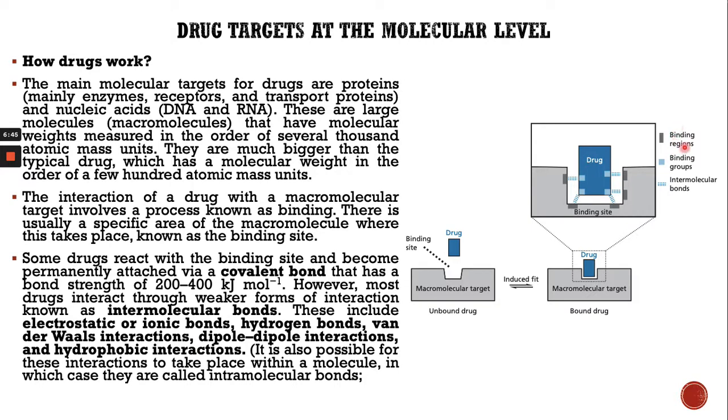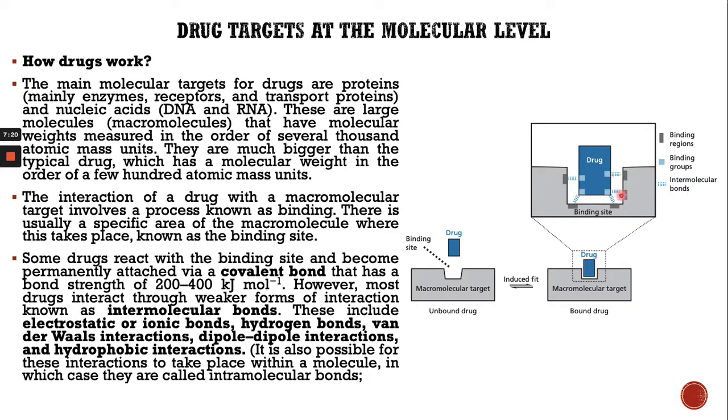There are three important things when a drug binds to a drug target. One is the binding region, which is in the drug target. Then the binding group, in the drug, through which it binds to the drug target. And the interaction or bonding by which the drug binds with the drug target is called the intermolecular bond.